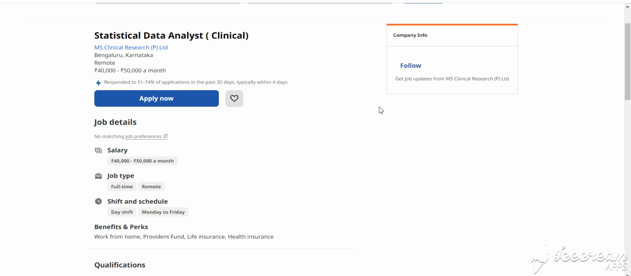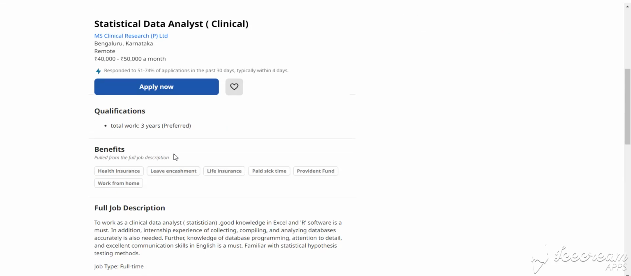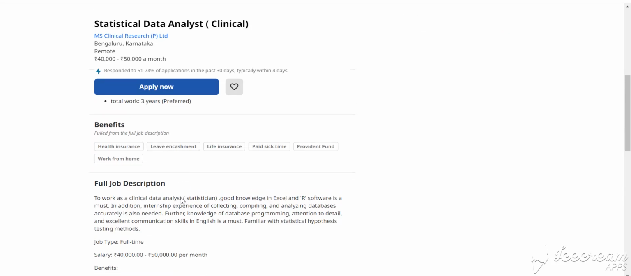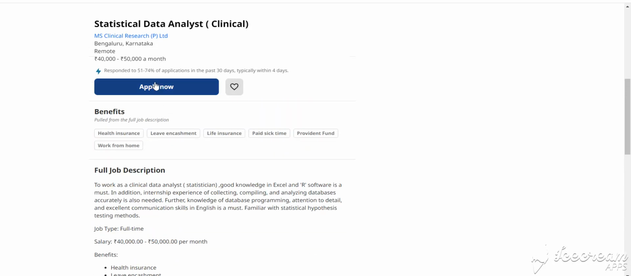Our first job is statistical data analyst for Bangalore, Karnataka location, and the salary is 40K to 50K per month. This is a full-time and remote opportunity, and 3 years of experience is needed. How to apply for this job? You simply click apply now and fill in the details.